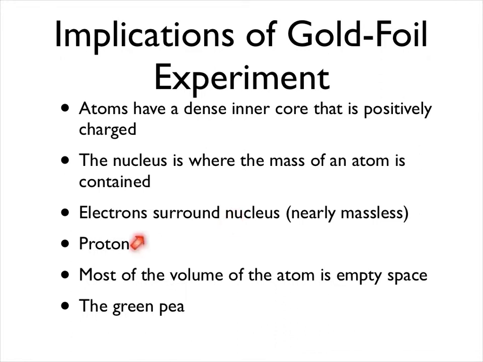Now, the interesting thing about this is this led to the discovery of the proton, the positively charged subatomic particle that is contained within the nucleus. That's that core of positive charge. But probably the scariest thing is that what this really means is, since most of the alpha particles went right through undeflected, the volume of the atom is mostly empty space.